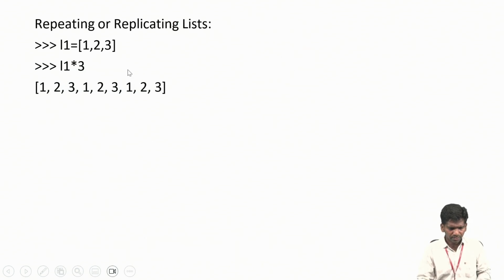Repeating or replicating a list. We can multiply L1 into 3. That means it will be multiplied: 1, 2, 3, 1, 2, 3, 1, 2, 3. So this list's elements will be repeated 3 times if you use L1 star 3.